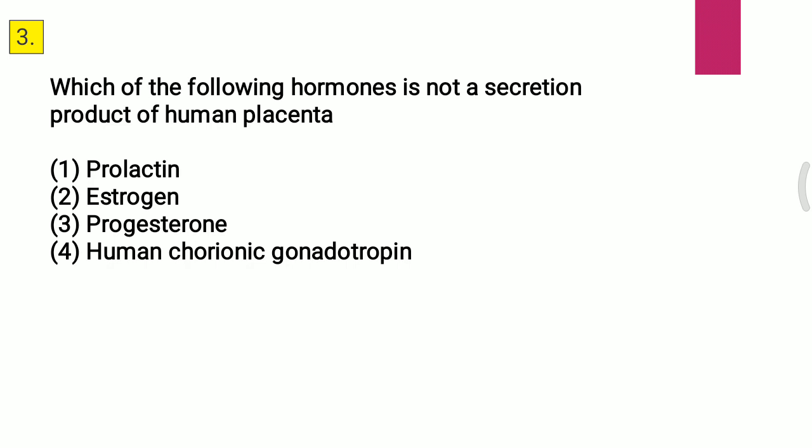Question third. Which of the following hormones is not a secretion product of human placenta? First, prolactin; second, estrogen; third, progesterone; fourth, human chorionic gonadotropin. I repeat the question. And the correct answer for the third question is the first one, that is prolactin.